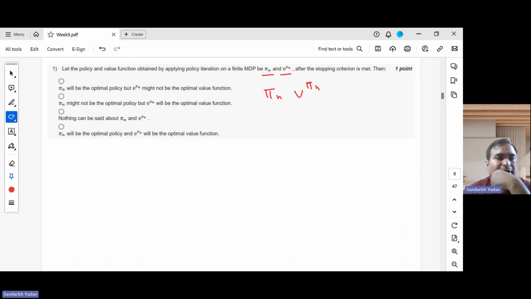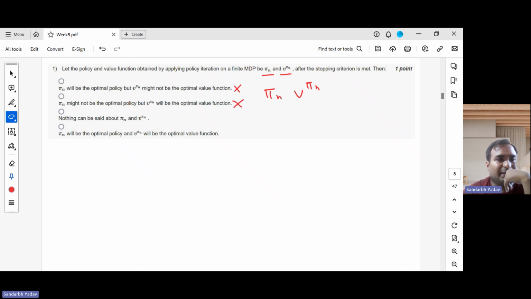Then we have to argue which option is correct. Pi n will be the optimal policy, but v pi n might not be the optimal value function. This is not possible. If pi n is the optimal policy, then the value function corresponding to it should be the optimal value function, right? Pi n might not be the optimal policy, but v pi n will be the optimal value function. Again, the same kind of argument in the reverse direction. This is also not possible.